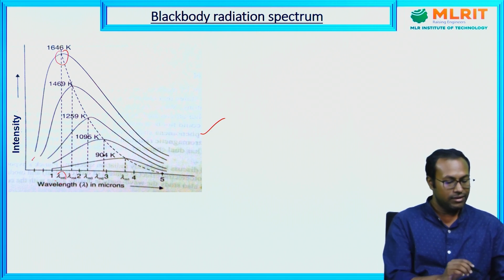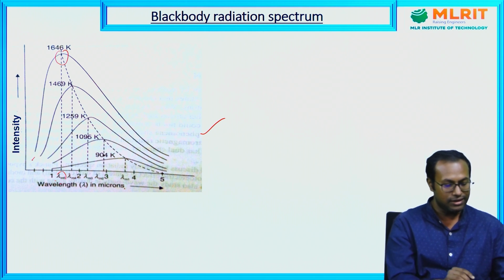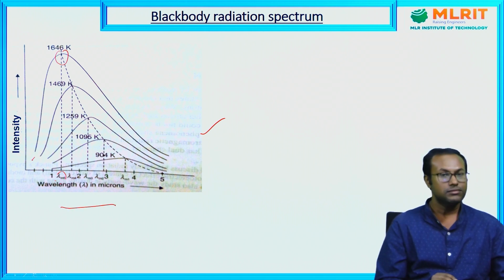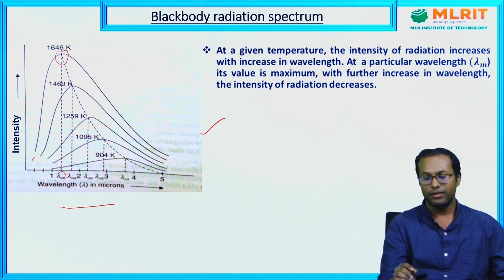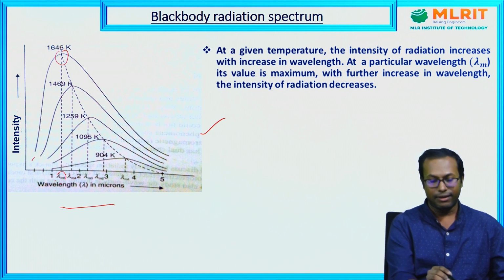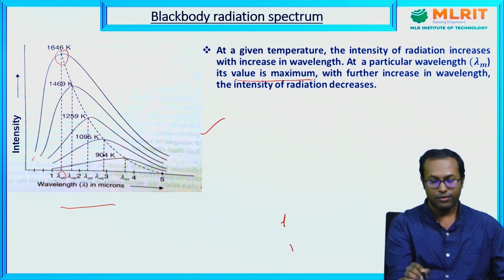After that, the radiation spectrum decreases with further increase of wavelength. So at a given temperature, the intensity of the radiation increases with wavelength, reaches a maximum at a particular wavelength lambda m, and with further increase of wavelength the intensity decreases.